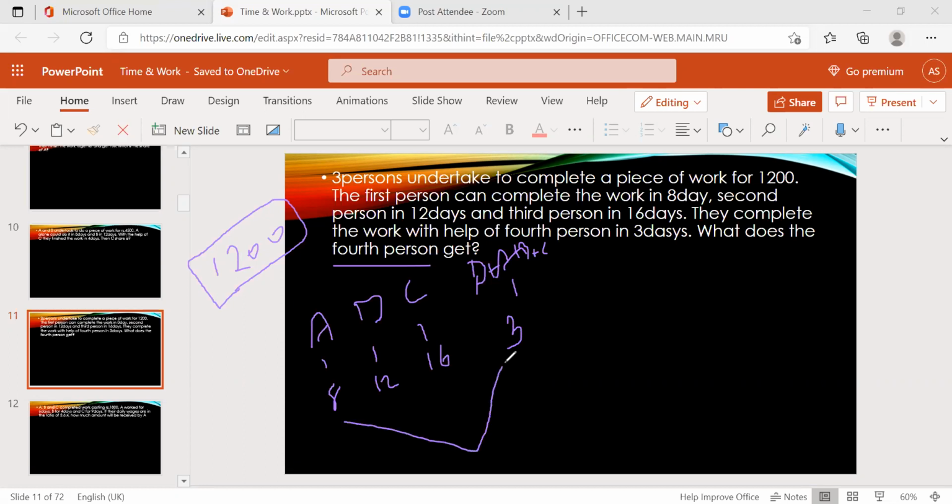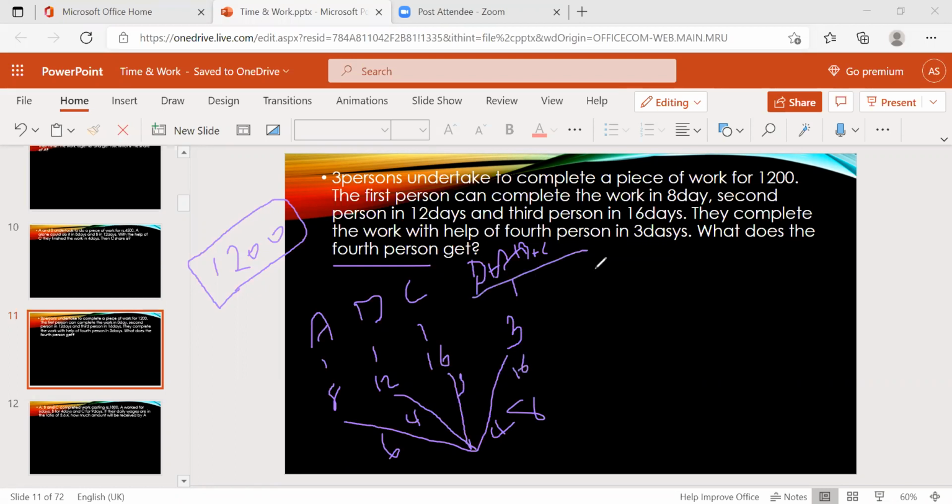Now take the LCM of this. 8 and 12 are factors of 16 and 12, so it's nothing but 48. 48 is the LCM. So it is nothing but 6, 4, 3, and 16.